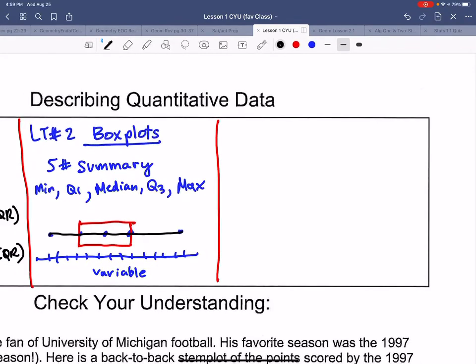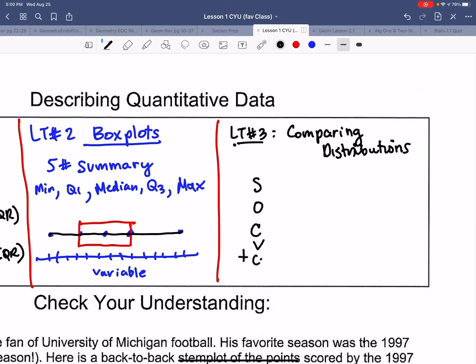Our last learning target is comparing those distributions, which we just got done doing. So learning target 3 is what's called comparing distributions. If you miss points on the upcoming quiz, I guess it wouldn't be upcoming anymore, it's because you didn't get all your points on the rubric. You have to follow all these and make sure you talk about the context and make sure you use comparative words, not just listing things out.